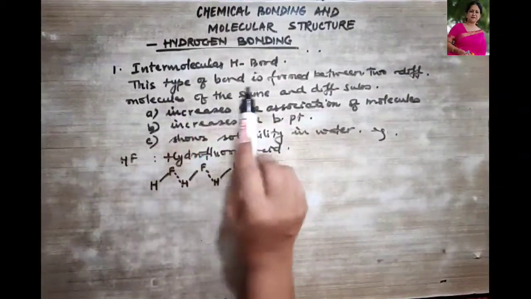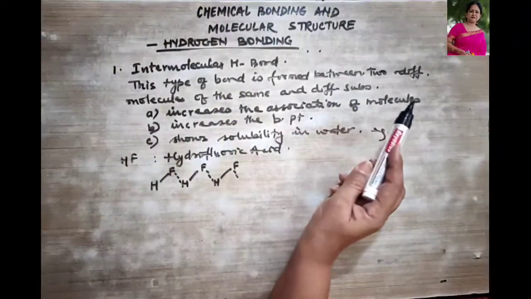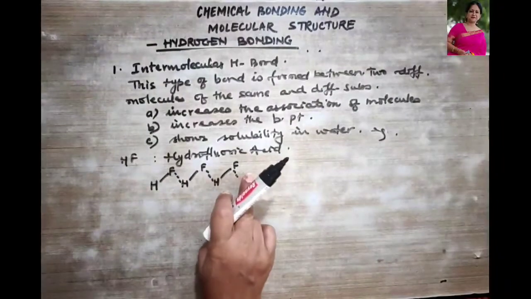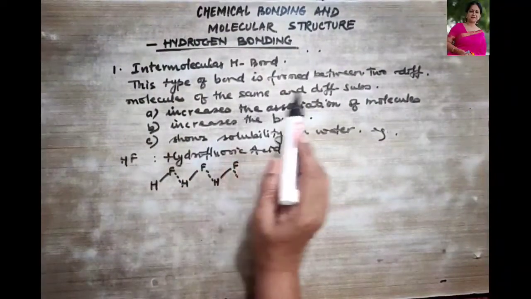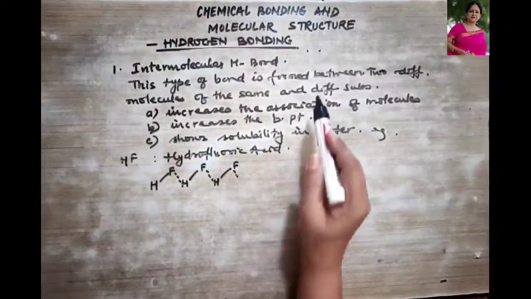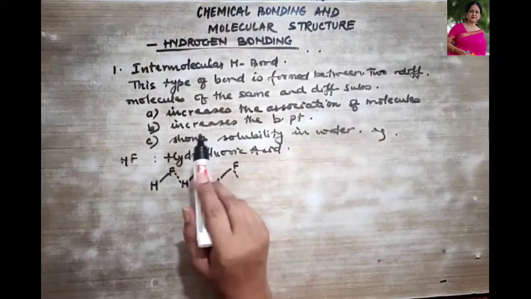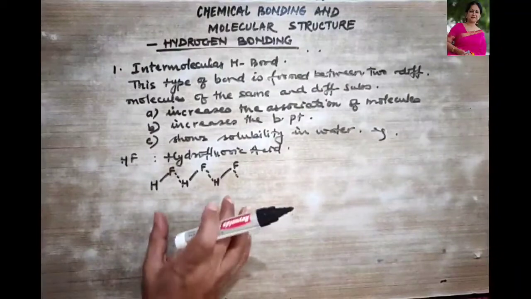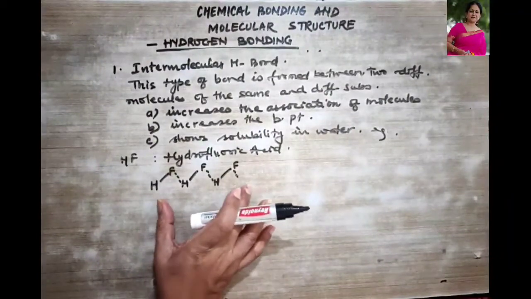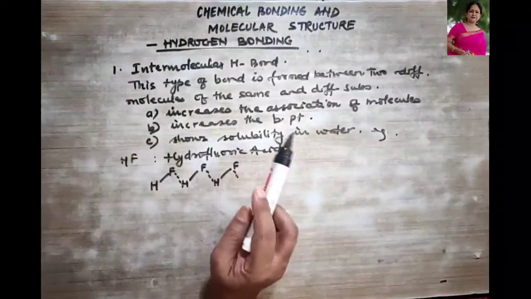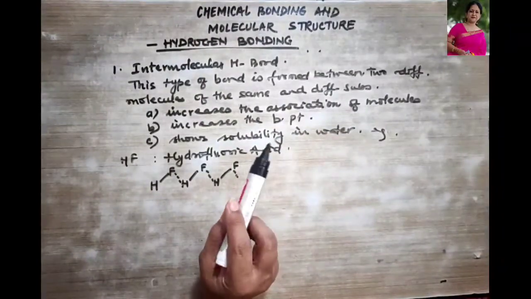So what did I say? This type of bond is formed between two different molecules. See, HF, HF, HF, two different molecules of the same and different substances, right? They therefore increase the association of number of molecules. When association of number of molecules increases, it increases the boiling point and also shows solubility in water.